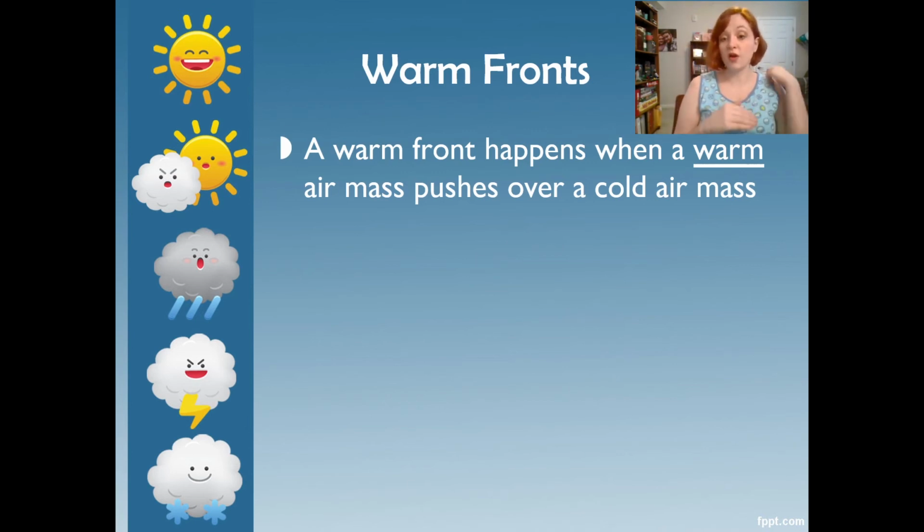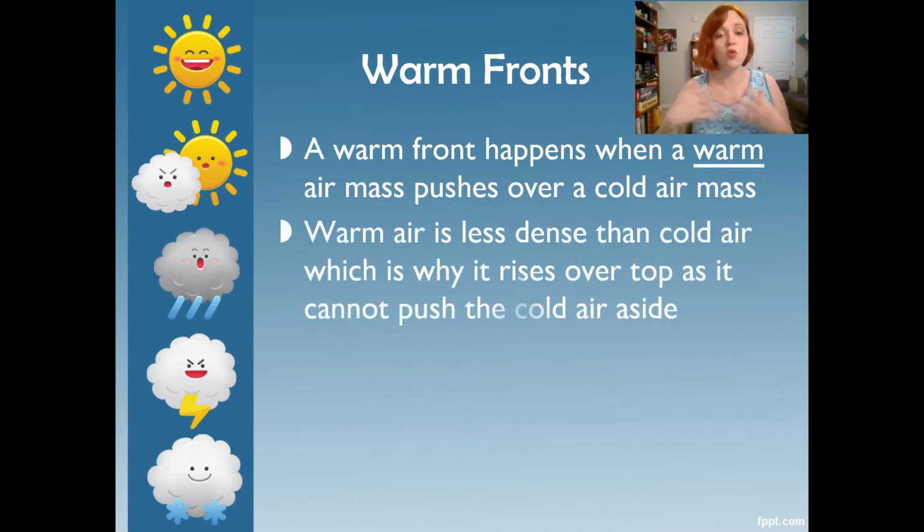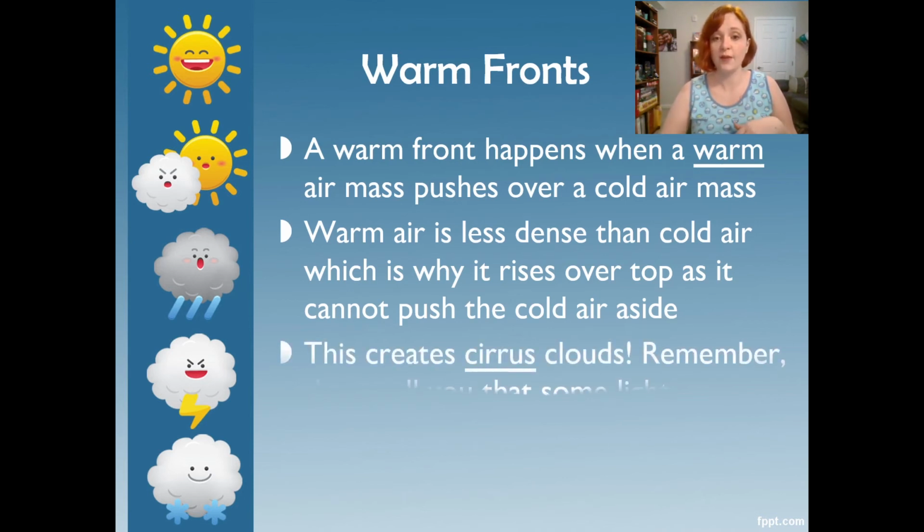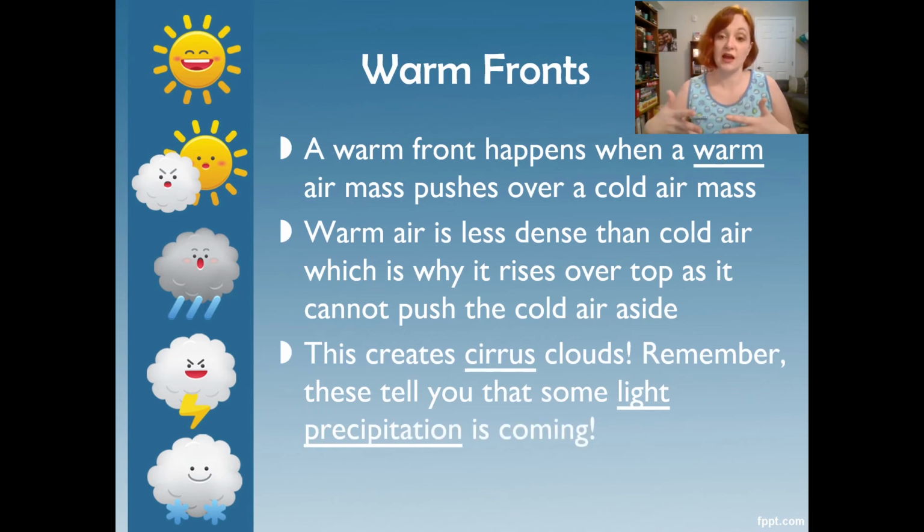Whereas in the cold front, right, the cold air mass is kind of like, my turn, and they push the warm air out of the way. But here our warm air chooses to push over the cold air, I guess kind of like a leapfrog, right? So it's going to push up over that cold air. So what comes with that? Warm air is less dense, which is why it goes over top. Like I said, heat rises, so it can't push that cold air away, and that brings cirrus clouds, okay?